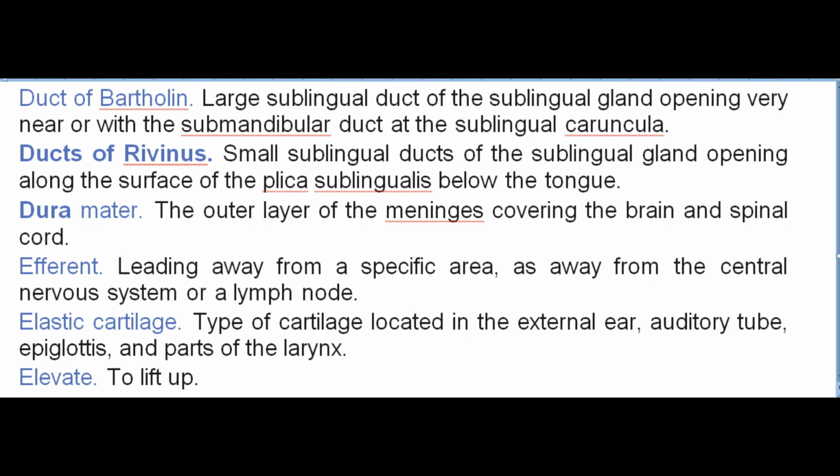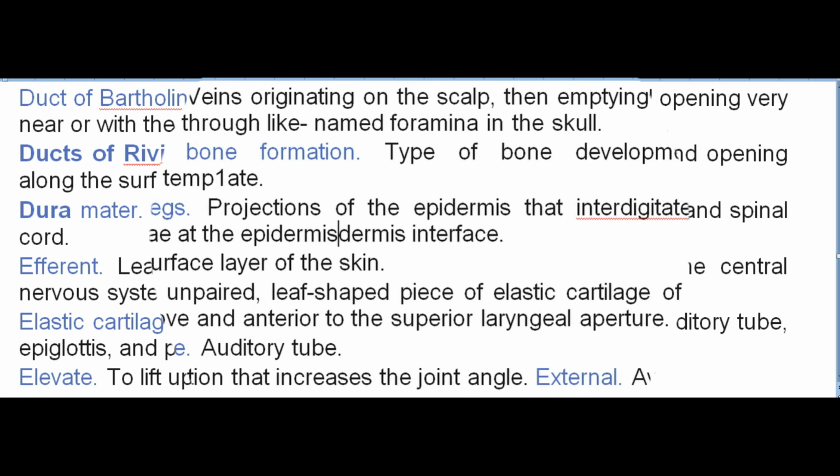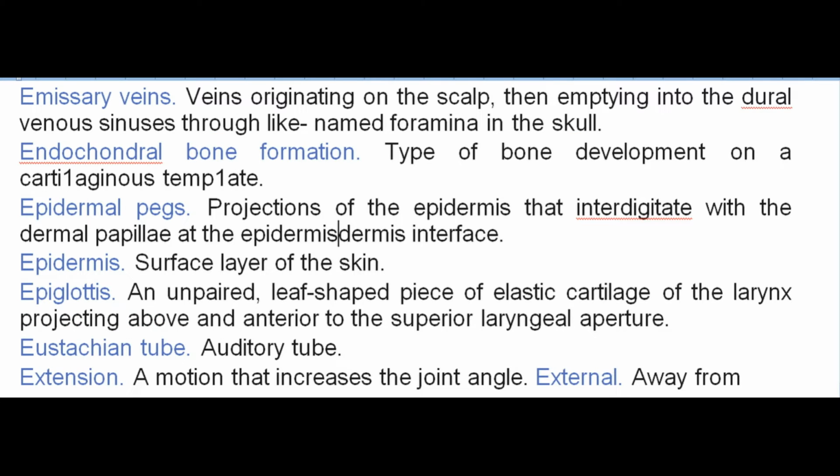Elastic cartilage. Type of cartilage located in the external ear, auditory tube, epiglottis, and parts of the larynx. Elevate. To lift up. Emissary veins. Veins originating on the scalp, then emptying into the dural venous sinuses through like-named foramina in the skull. Endochondral bone formation. Type of bone development on a cartilage template. Epidermal pegs. Projections of the epidermis that interdigitate with the dermal papillae at the epidermis-dermis interface.